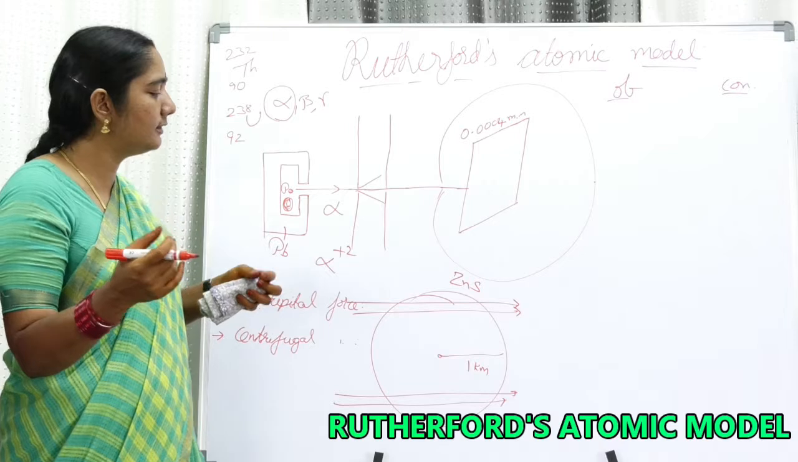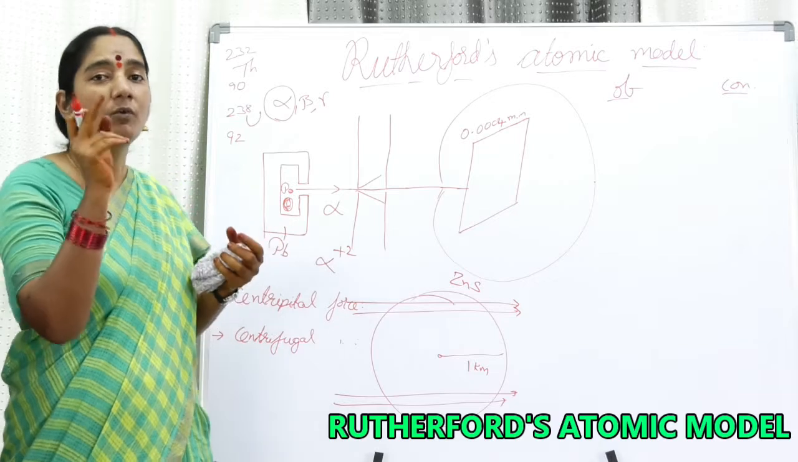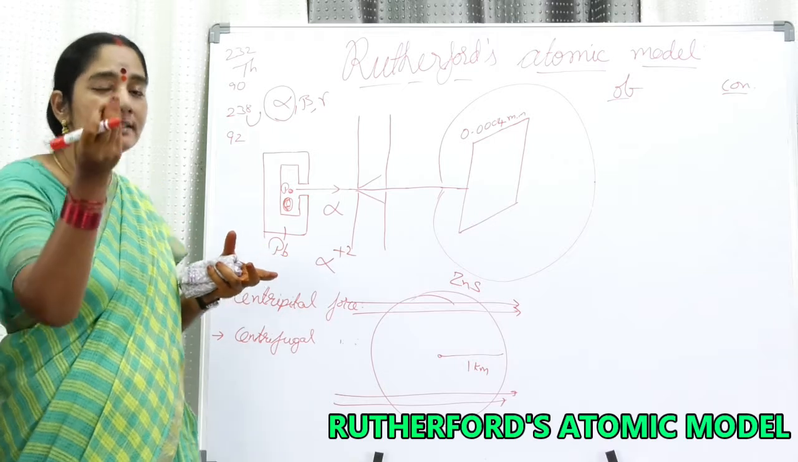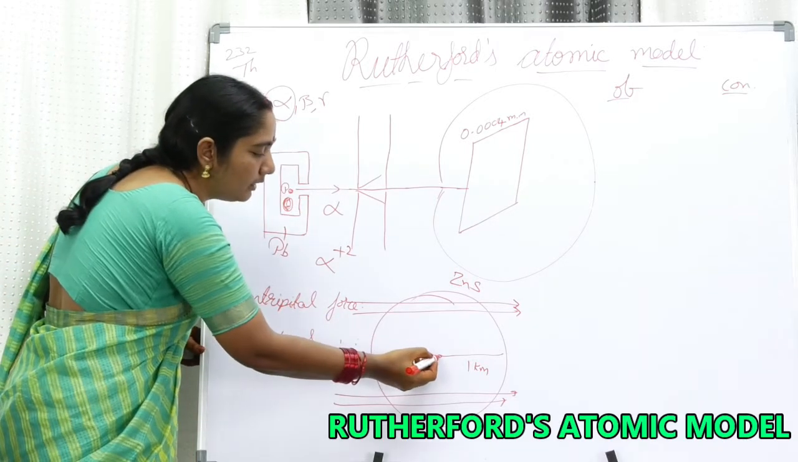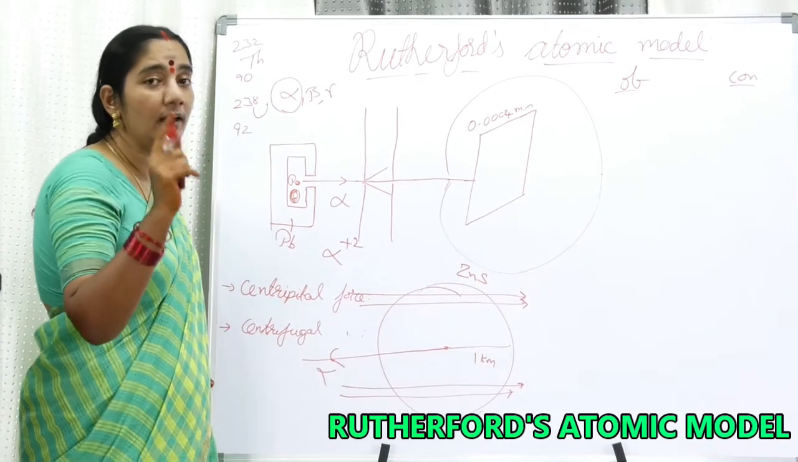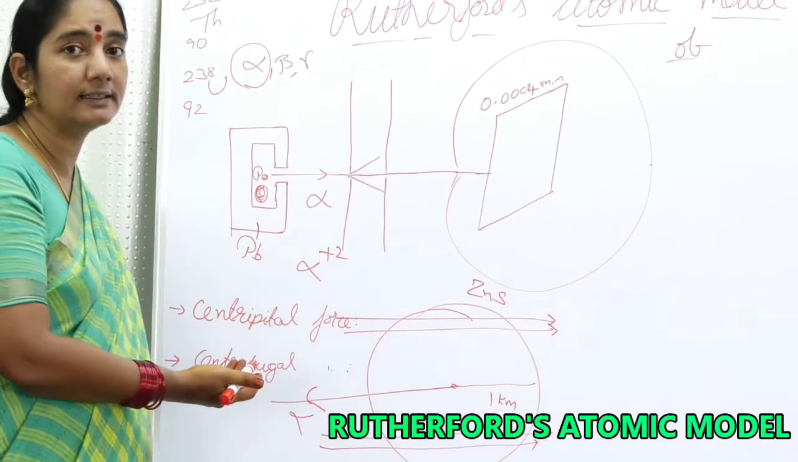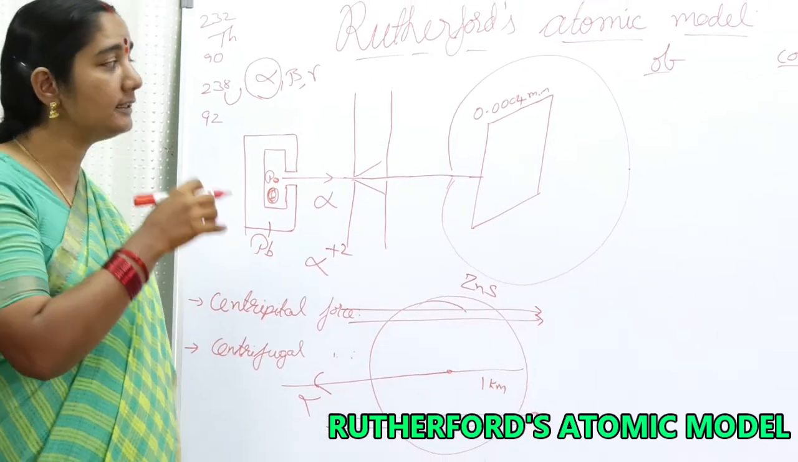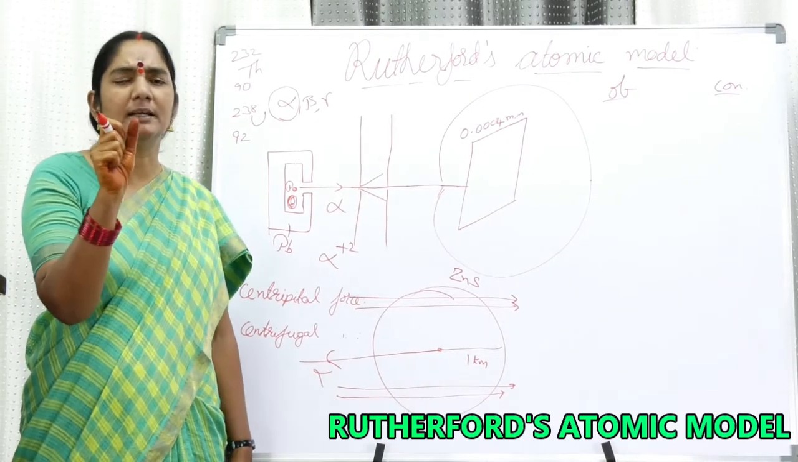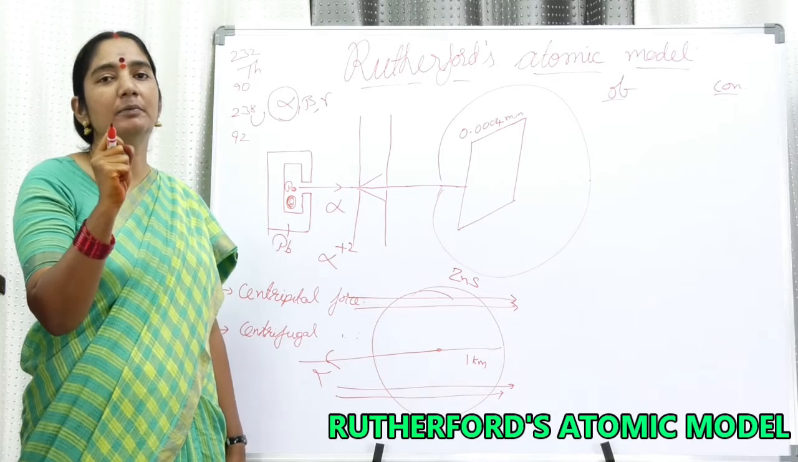The next observation is that one particle out of 20,000 to 1 million is just bouncing back, retracing its path. Only 1 in 1 million alpha particles, very few in number, are coming back, retracing the same path. From this observation he gave the conclusion that at the center of the atom there is something very massive, a very dense material.